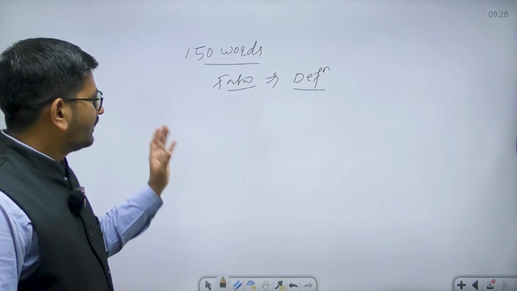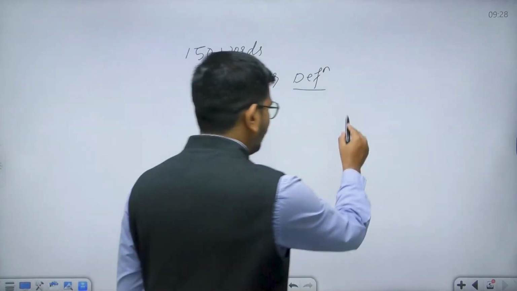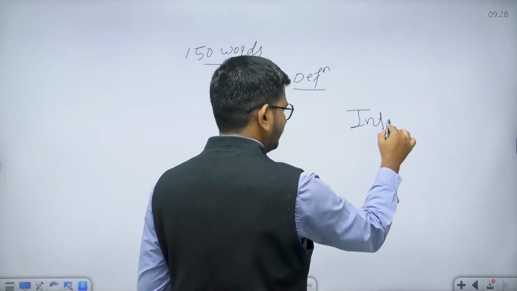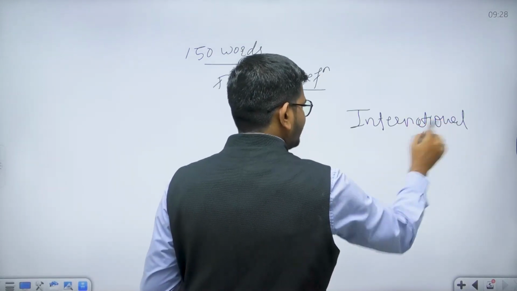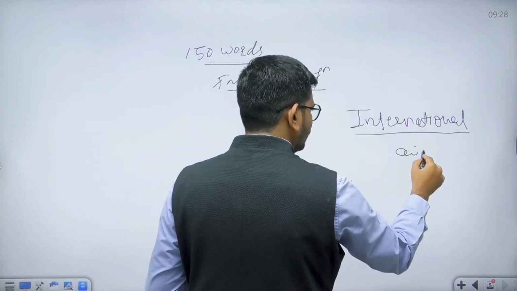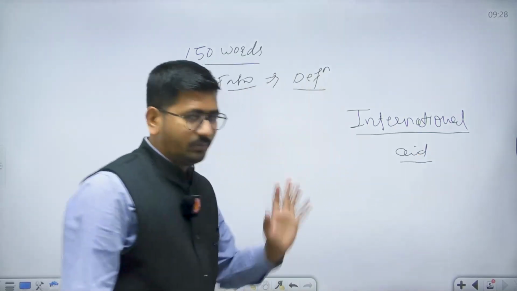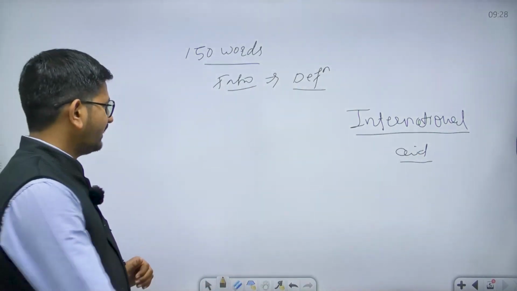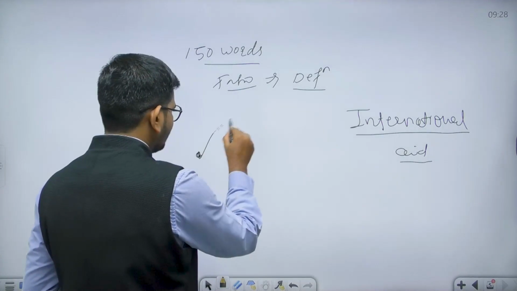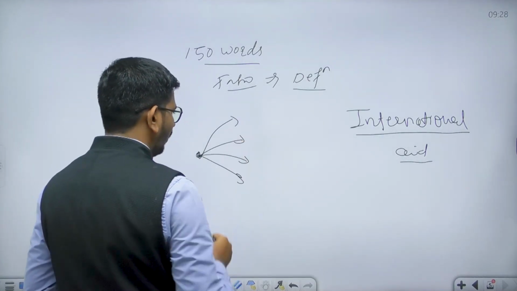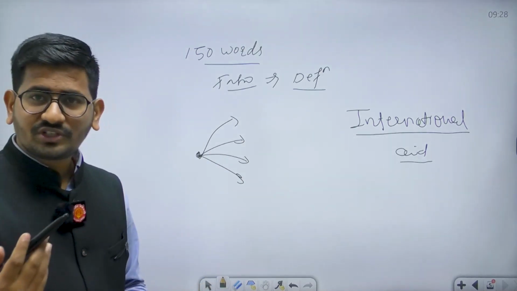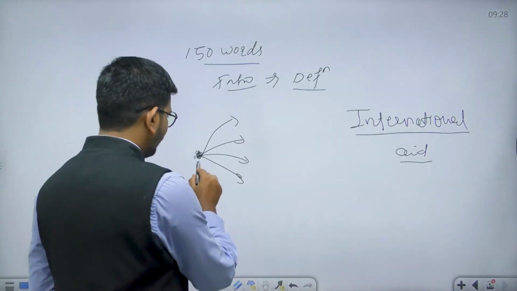For example, in this question we are going to talk about international aid, right? So you can explain what you mean by international aid, etc. This should be part of your introduction. Then we have seen that many kinds of answers can be written, and we have already seen this in the social justice and governance PYQ. So I am just revising it.